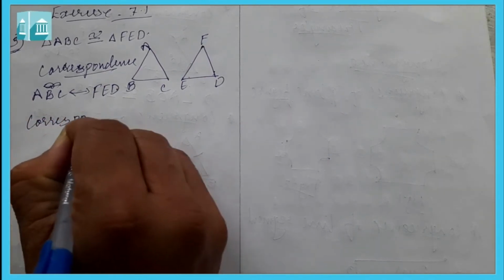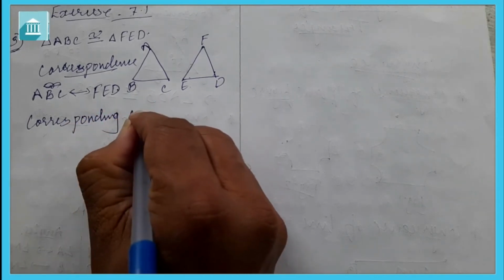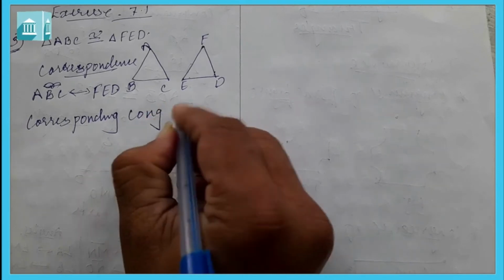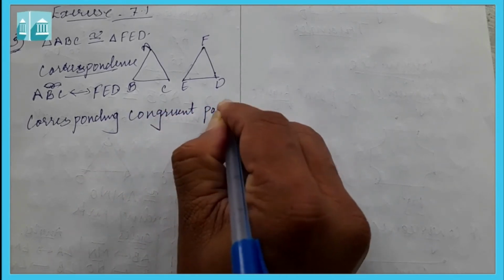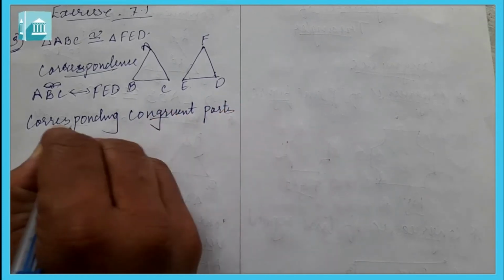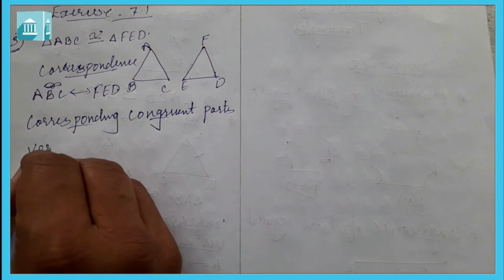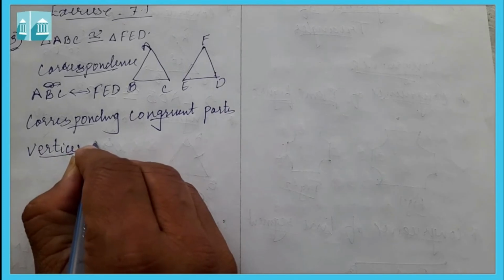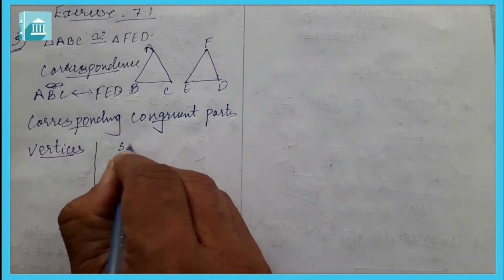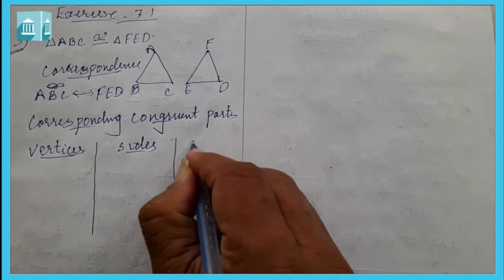So we can write the corresponding congruent parts. First we can write vertices, then we can write sides as we did in the example, and then angles.